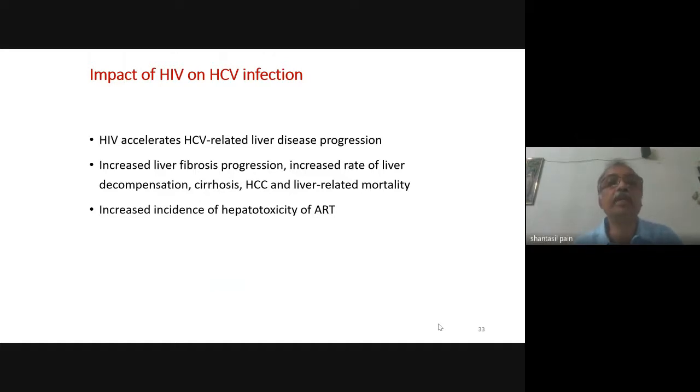What is the impact of HIV on HCV infection? Just like hepatitis B, HIV accelerates HCV-related liver disease progression: increased liver fibrosis progression, increased rate of liver decompensation, cirrhosis, hepatocellular carcinoma and liver-related mortality, and increased incidence of hepatotoxicity of ART. So HIV has a profound adverse effect on both hepatitis B and hepatitis C infection.